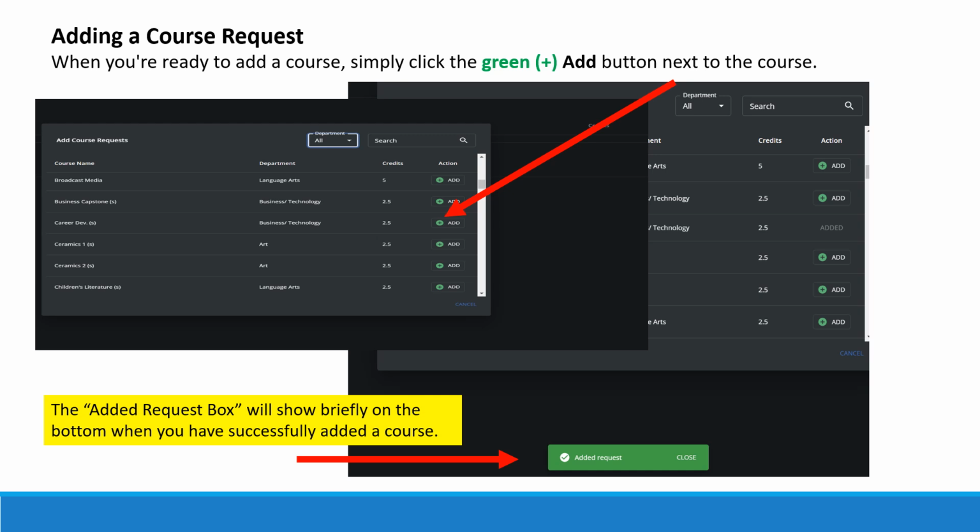Once you have identified a course that you would like to add, you simply click on the green Add button. When you do, at the bottom, a green bar will show briefly that states Added Request. And then you know that choice has been added.